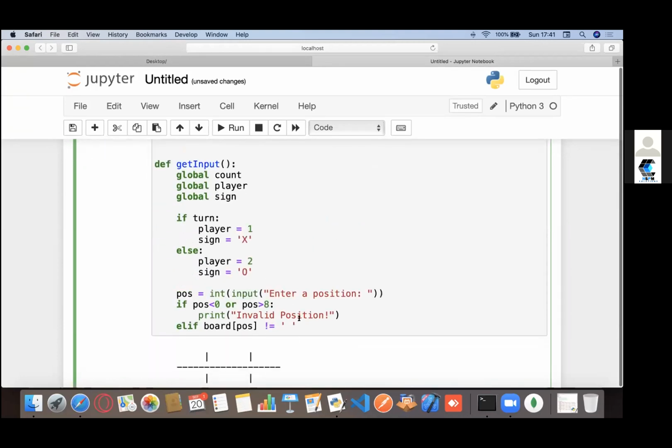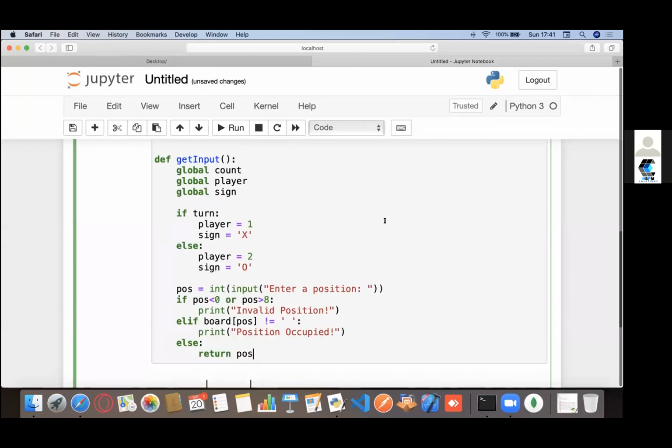If it's not equal to a blank space, I want to say position occupied. And at last, if all these conditions have been satisfied, I would just return this position. That's it. That's what get input does.